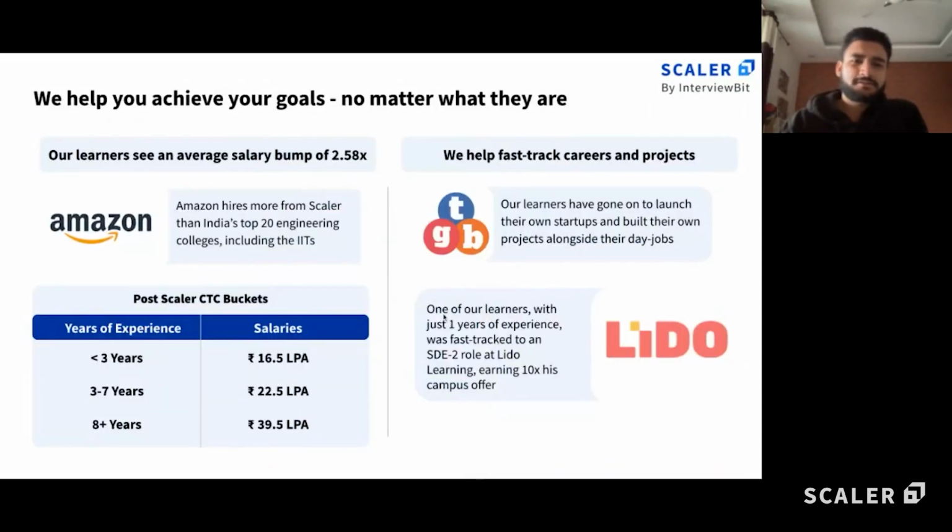Then the past data is that we have seen a salary jump of 2.58x on average. So people with less than 3 years of experience have got 16.5 LPA, people with 3 to 7 years of experience have got 22.5 LPA, and people with 8+ years of experience have got a 39.5 LPA salary jump. That is the past experience CTC bucket.